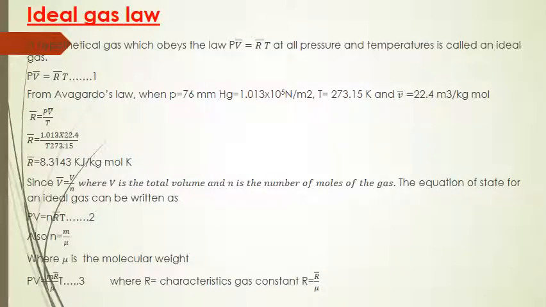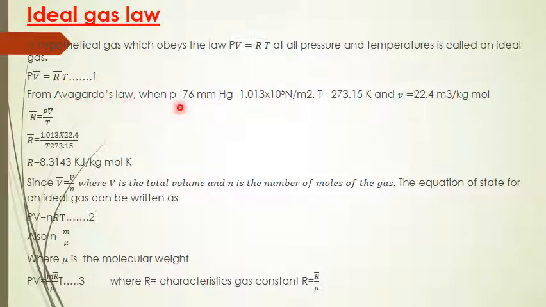Now we will discuss the ideal gas law. An ideal gas is a hypothetical gas which obeys the law P V bar equal to R bar T at all pressures and temperatures. The gas which obeys this law at all pressures and temperatures is called an ideal gas. So let us consider this ideal gas equation, P V bar equal to R bar into T. Call this equation 1.